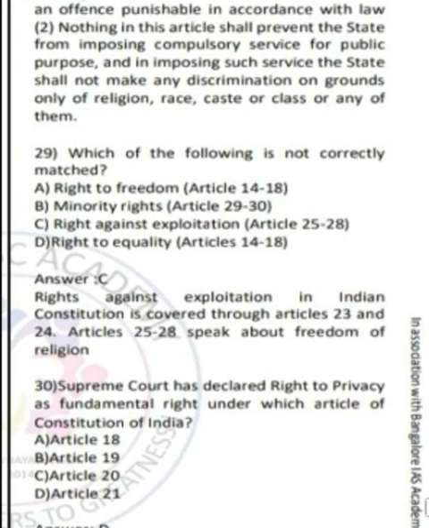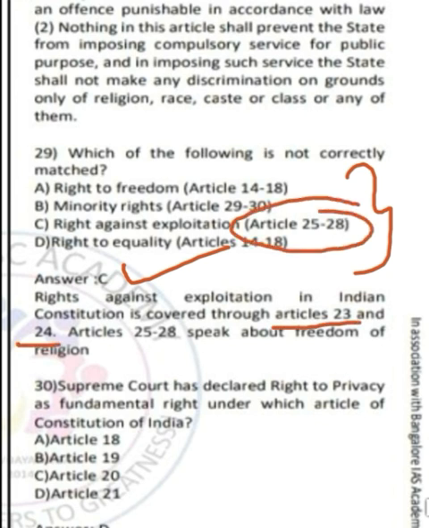Moving on to question number 29. Here 4 types of fundamental rights are provided and the related articles are provided. You must find out which of them is not correctly matched. So the correct answer is option C, right against exploitation. So rights against exploitation is provided in Article 23 and Article 24. Here Article 25 to 28 is given. So Article 25 to 28 speak about the freedom of religion of Indian citizens as provided by Indian Constitution.